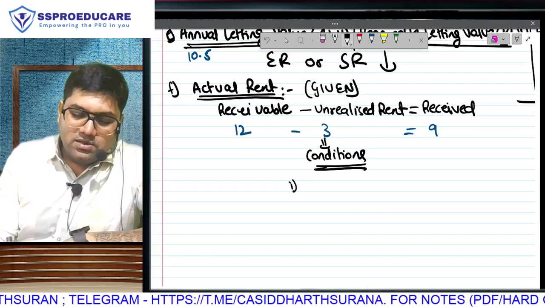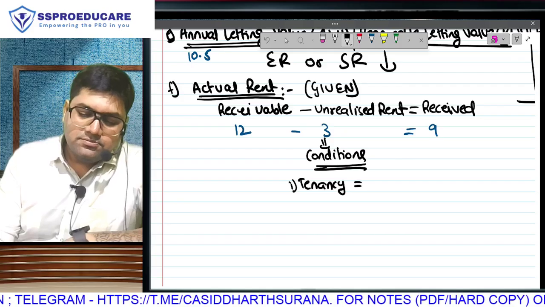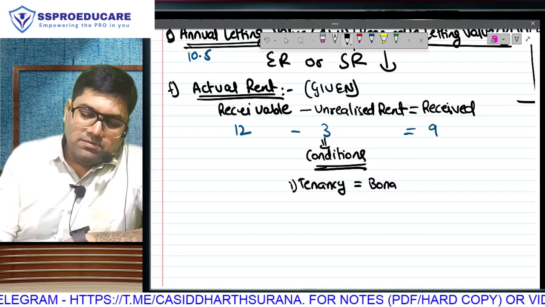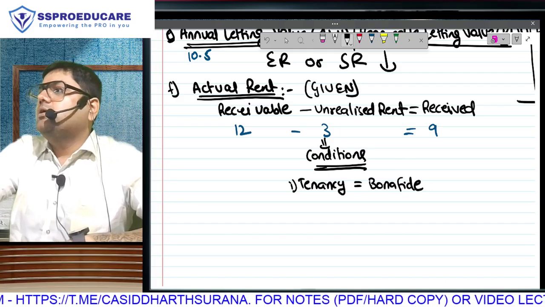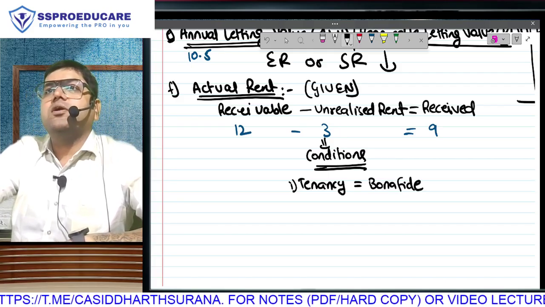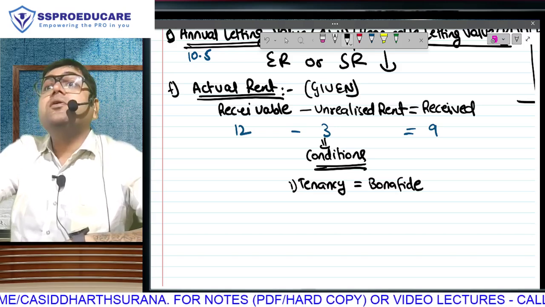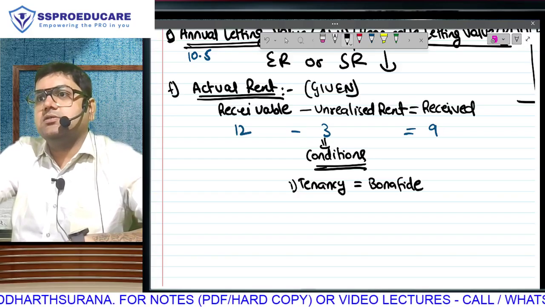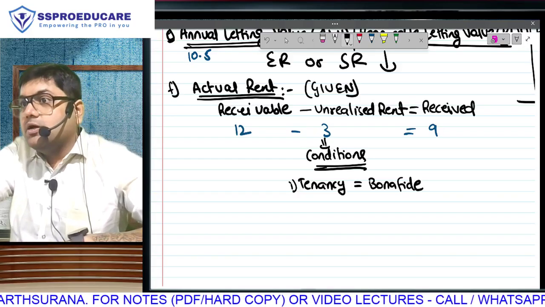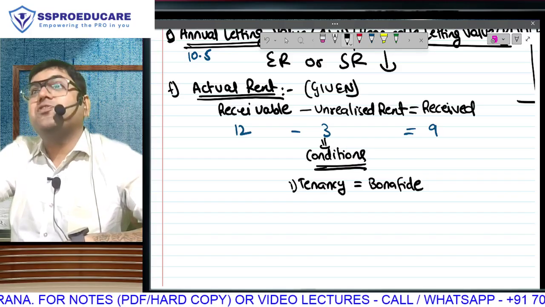Condition 1, the tenancy should be bona fide. Means you should have done a proper leave and license agreement. ऐसे oral agreement पे you shouldn't have given it to someone on rent. It should be a legally recognized tenancy. Otherwise, how will you prove that I have bad debts? Agreement में there will be one amount. Bank statement में there will be another amount with which you will be able to prove the amount of bad debts.